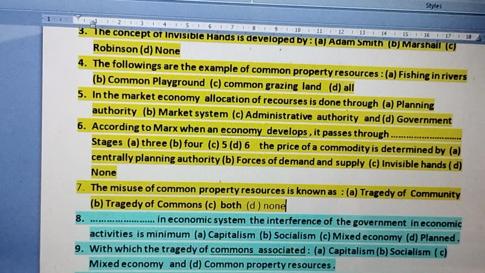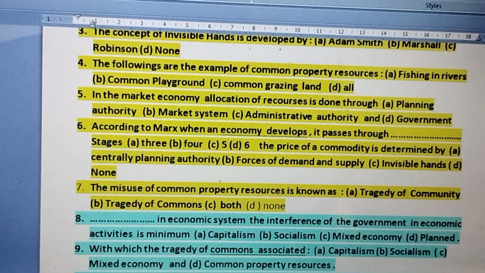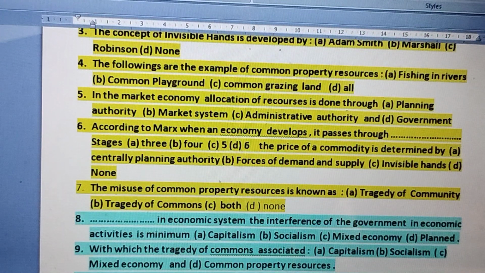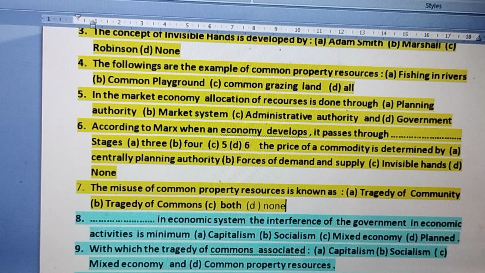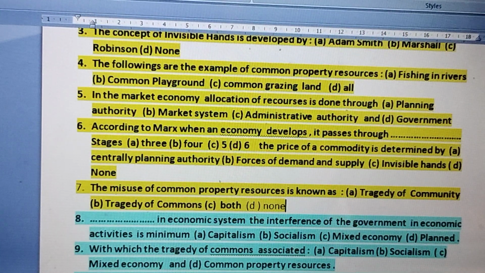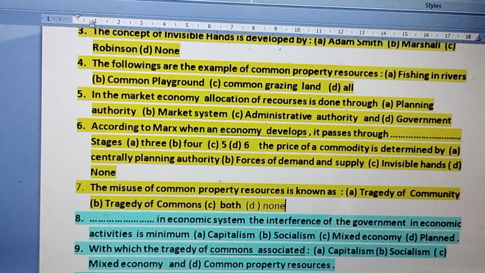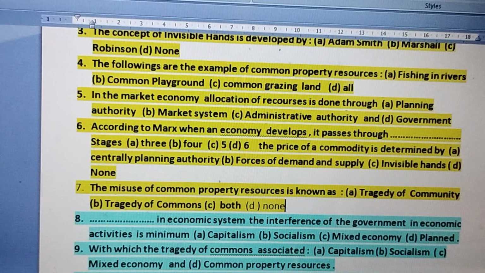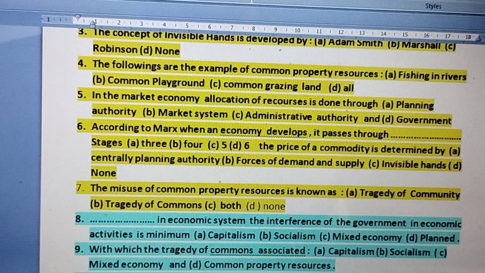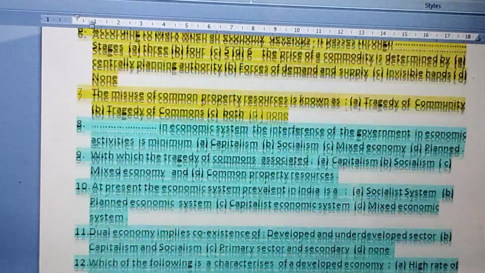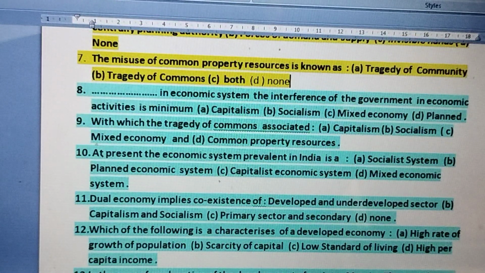But we being the greedy people, we are never satisfied with what we have, so we try to exploit more and more public property resources. When it is exploited more, it leads to over-exploitation or destruction of resources, and that is definitely known as the tragedy of commons. Misuse of common property resources is known as the tragedy of commons, and the right answer to question 7 is option B.